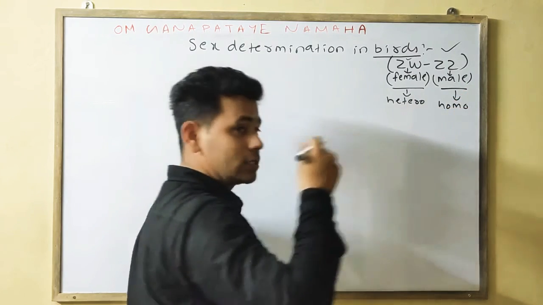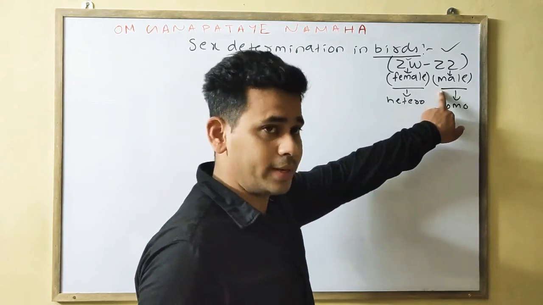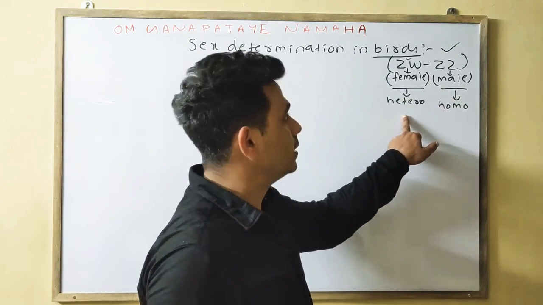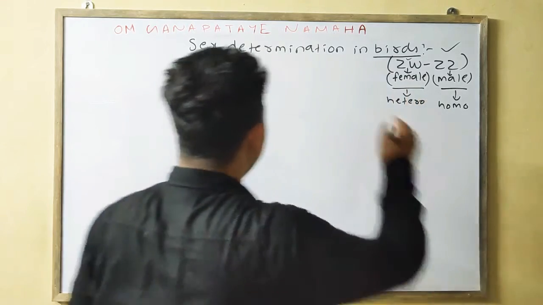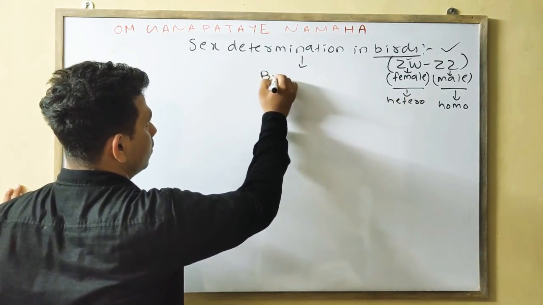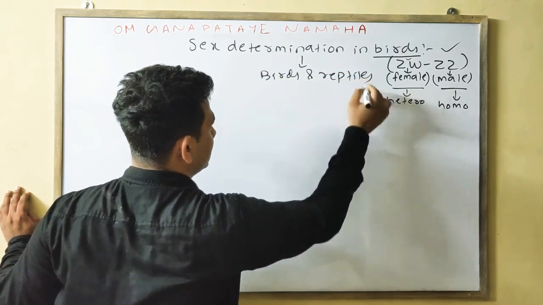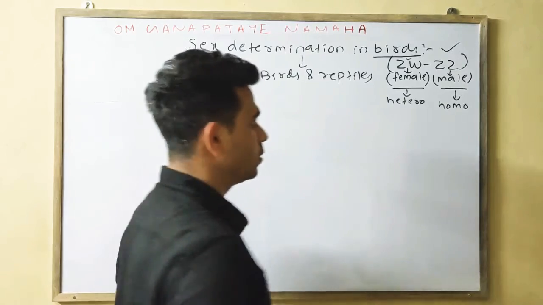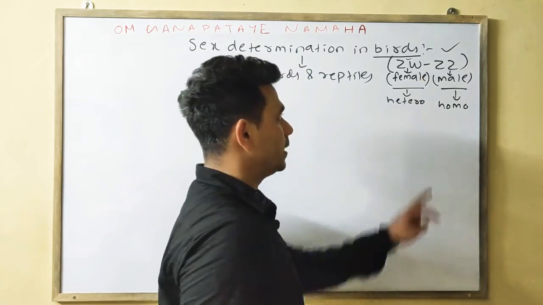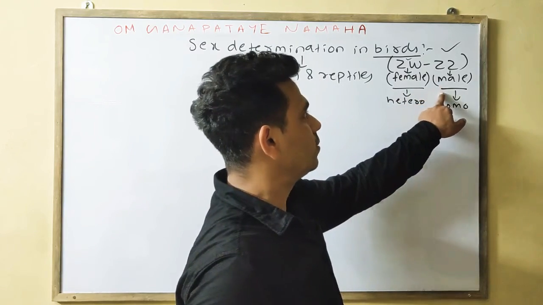In human beings the male is heterogametic and the female homogametic. This mechanism is also seen in birds and reptiles, but as the question asks about birds, we give the heading birds. So ZW, which is heterogametic, is the female, whereas ZZ is the male, which is homogametic.